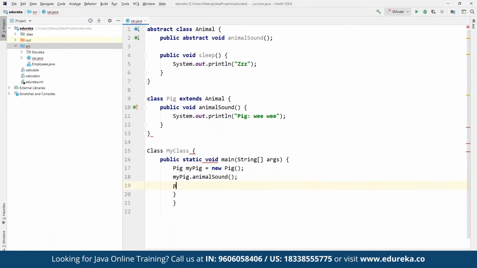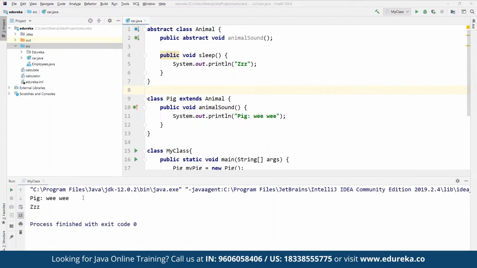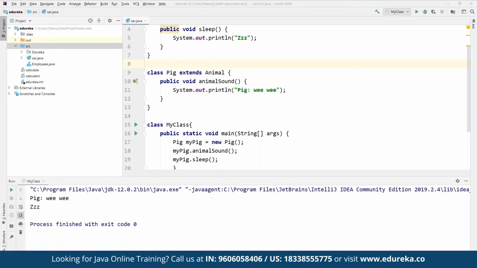and then we can define the sound for what? Sound for the pig. What sound does it make? This is going to be inherited from the above class that we have specified, and that's how we make sure we are inheriting these classes one after the other as per the structure defined. Once we are done, we can simply build it to find any errors, if there are any, and then we can run it. Here we can see the sound and the actual sound being defined as part of the output by using the concept of abstraction.